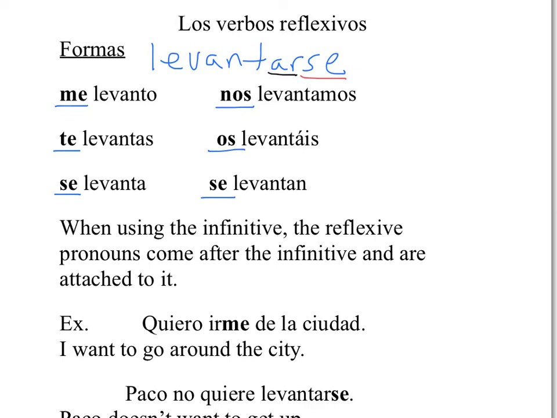So we've got levanto, levantas, levanta, levantamos, levantáis, levantan. So these are the regular present tense endings. And before that, we have to put the pronoun, me levanto, te levantas, se levanta, etc. Okay, so that's how we conjugate.